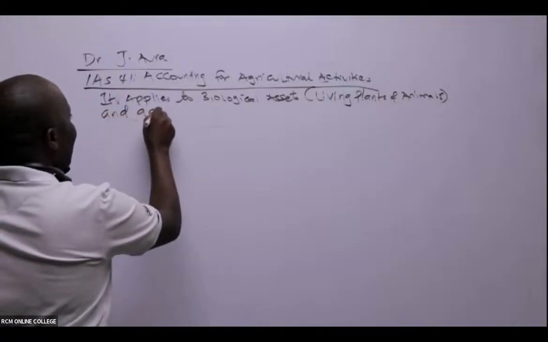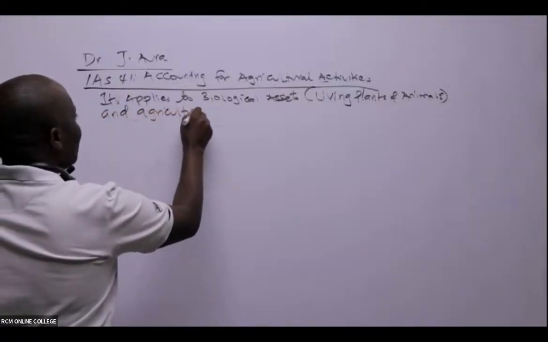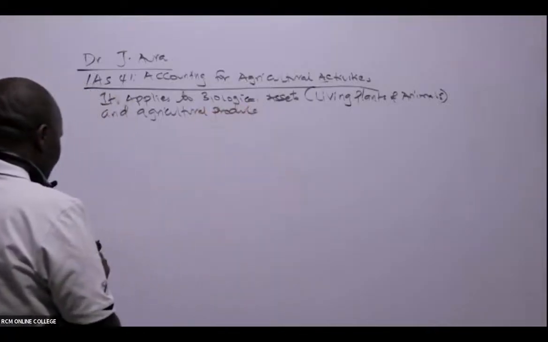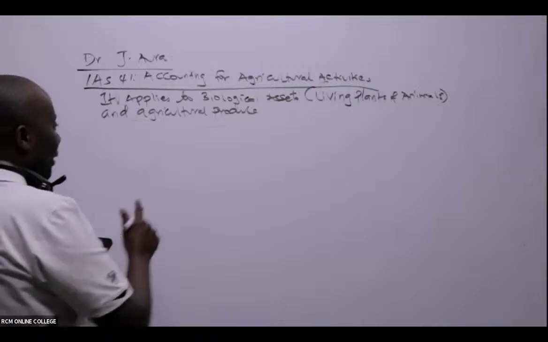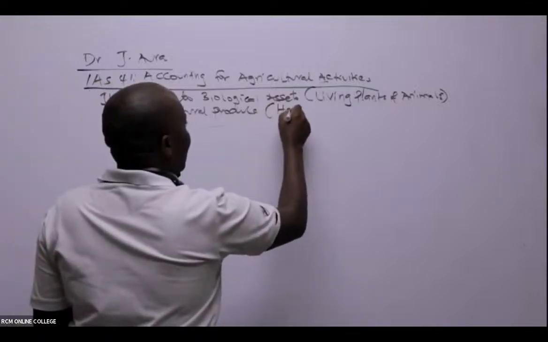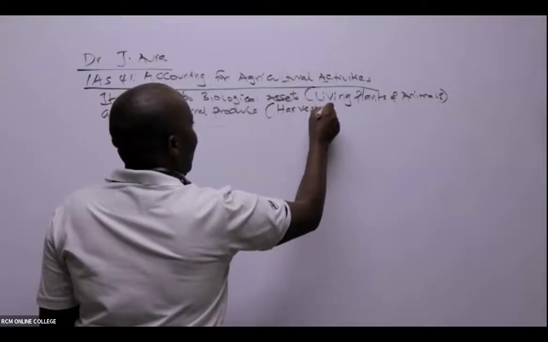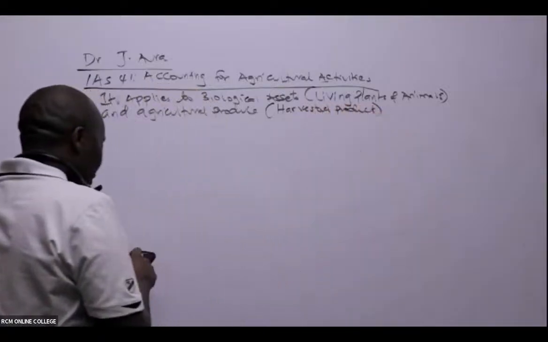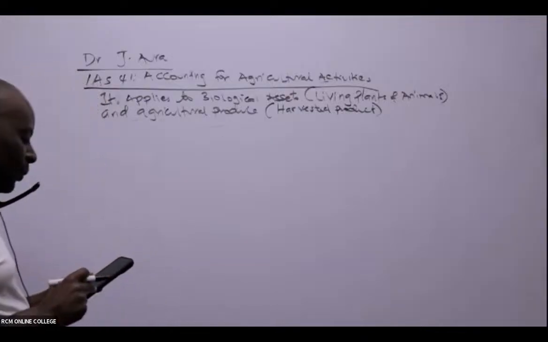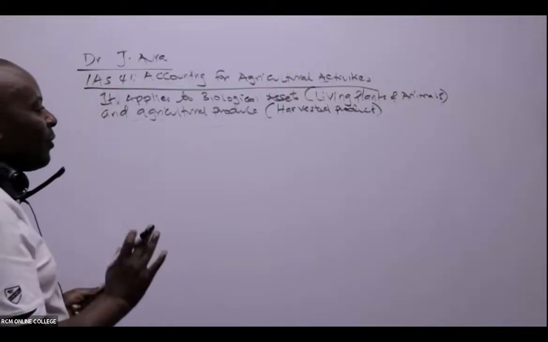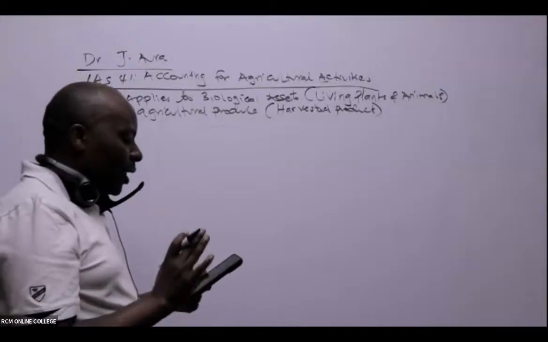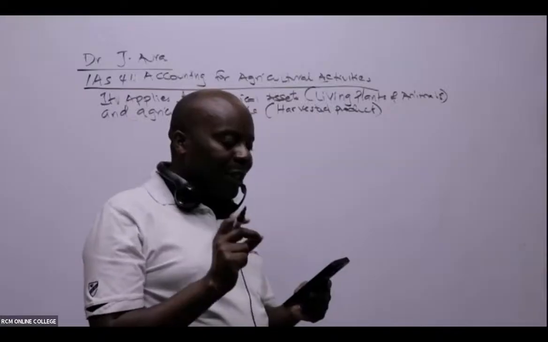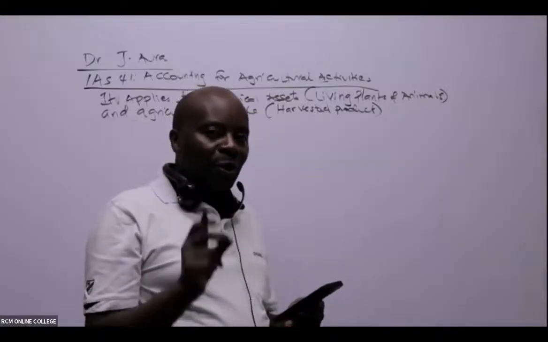And agricultural produce, that is the harvested product. The harvested product. So it does not cover land use or the processing of agricultural products.